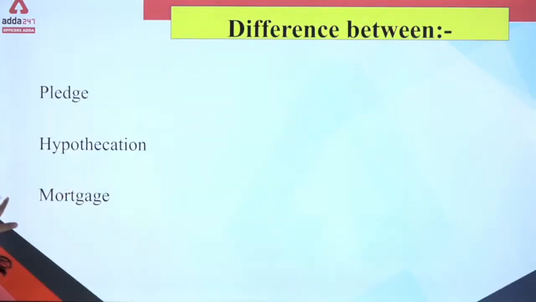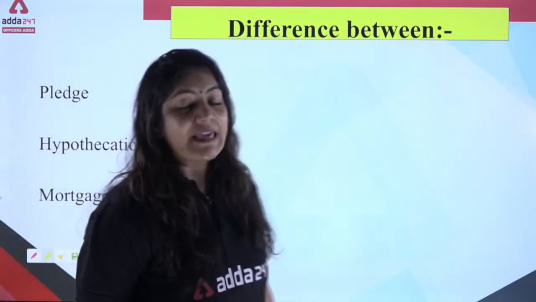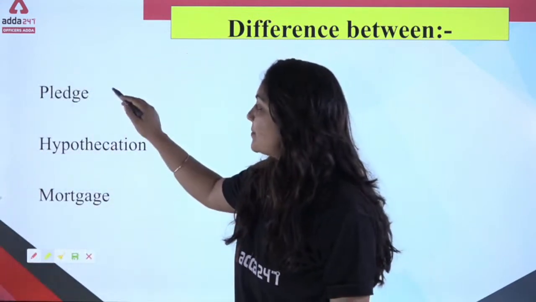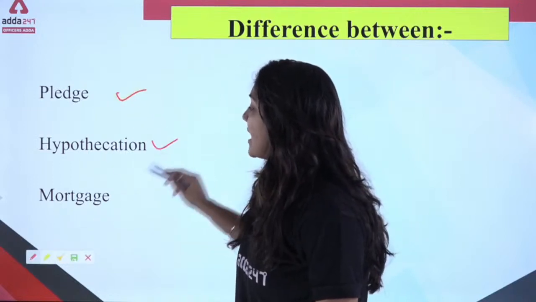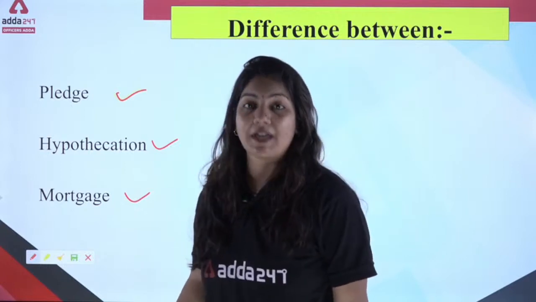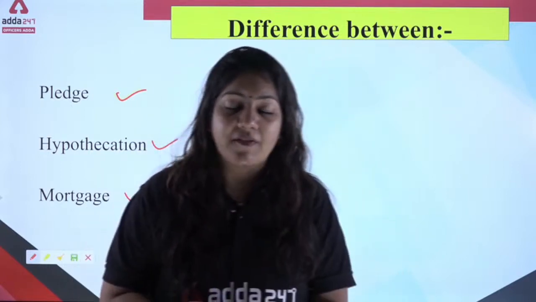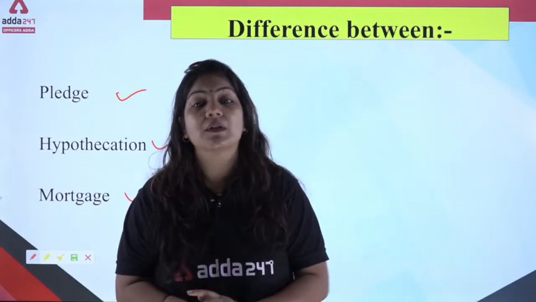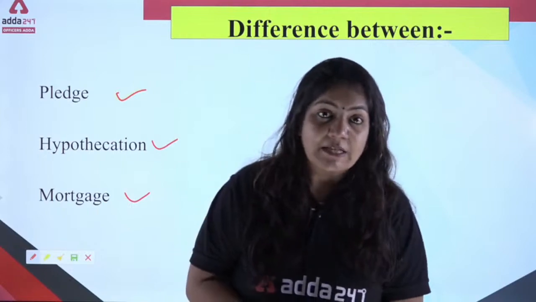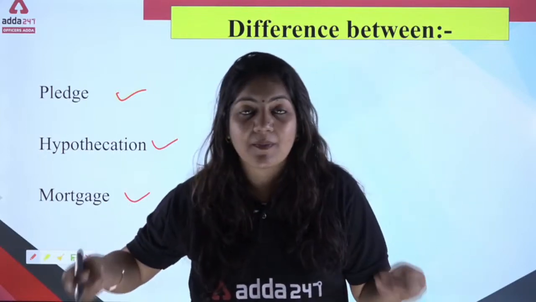Now we will understand the 3 terms which we use as security in the banking system. The first term is pledge, the second term is hypothecation, and the third term is mortgage. Why am I telling you each and every definition from the very zero level? Because many of you belong to a non-commerce background. Suppose a BTech student has done BTech and just entered the banking field.